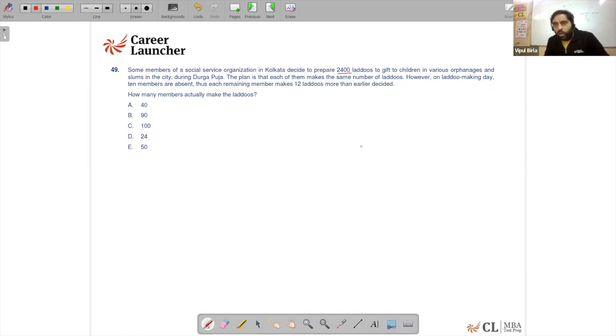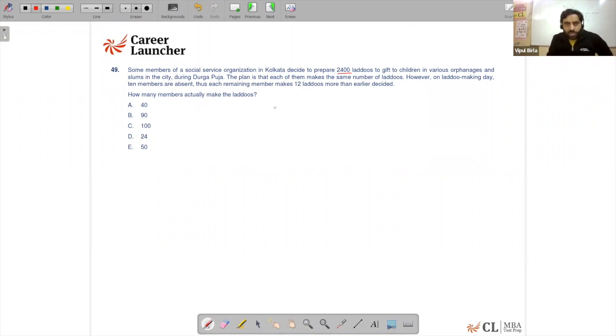However, on laddu making day, 10 members are absent. Thus, each remaining member makes 12 laddus more than earlier decided. How many members actually make the laddus? So now basically we have to identify how many eventually end up making the laddus when they made 12 more laddus than what the task was given.